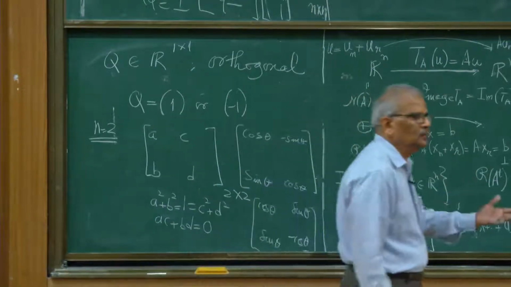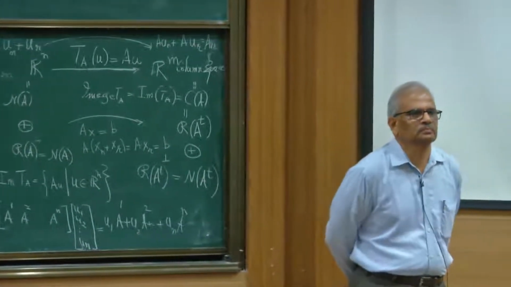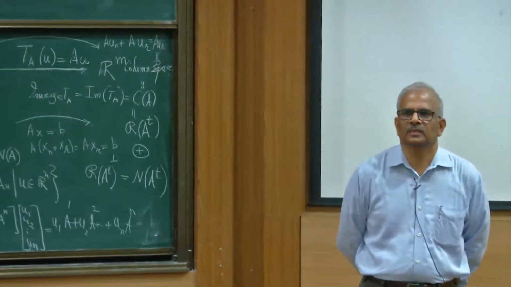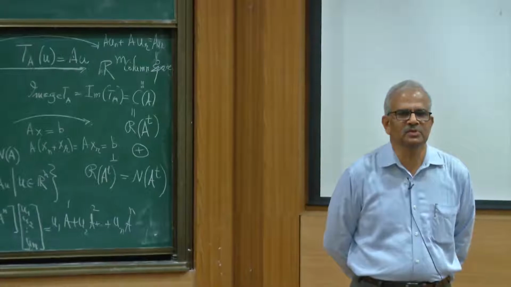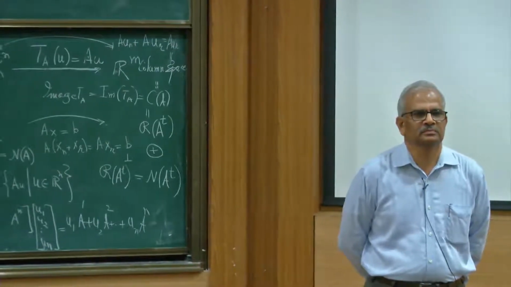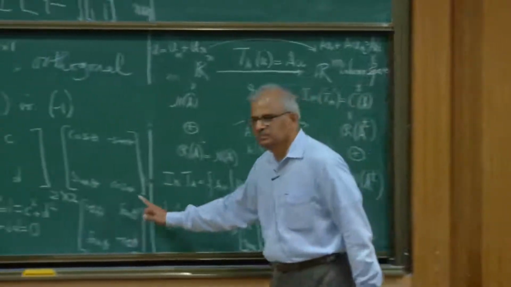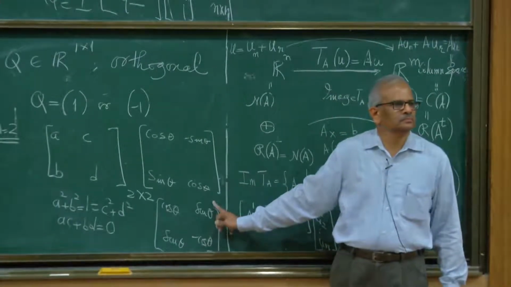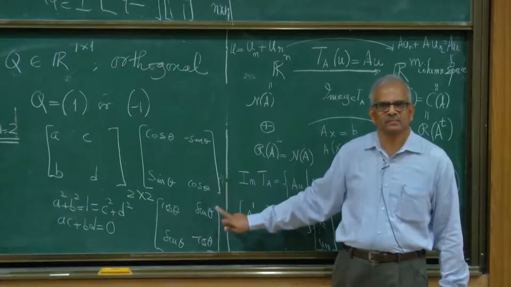So a 2 by 2 orthogonal matrix looks like one of these two. Is that clear? Does it remind you of some geometric operations? What does the first matrix represent? Rotation by theta in anti-clockwise direction.